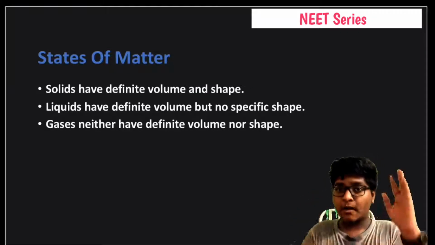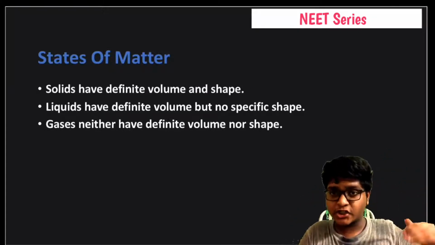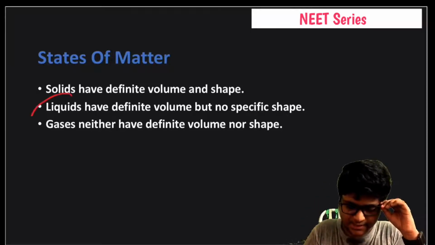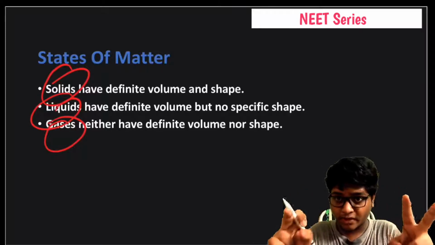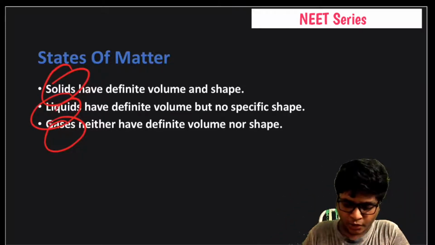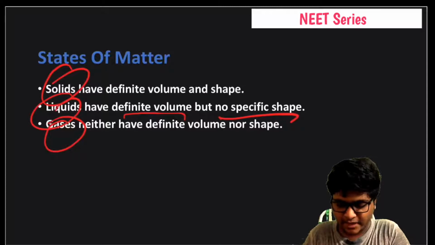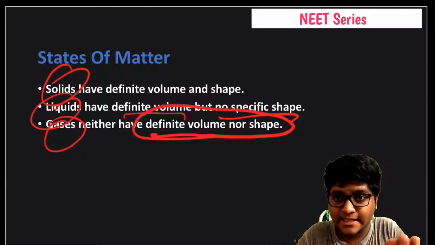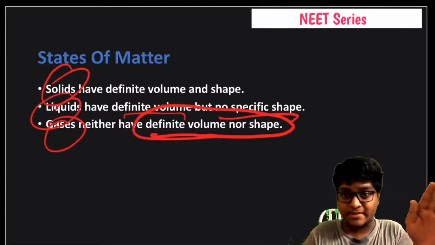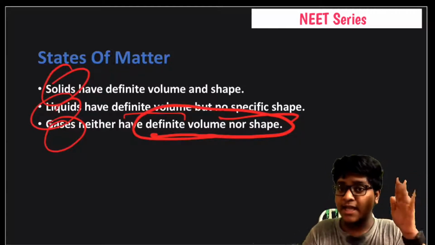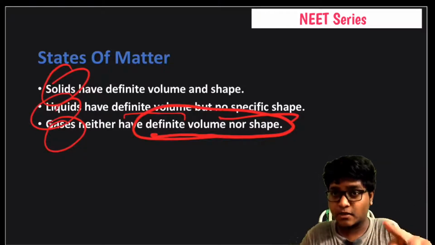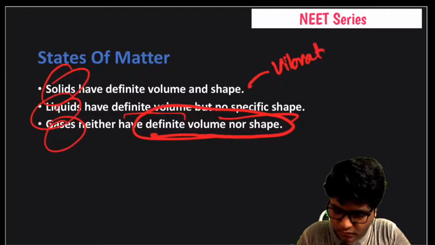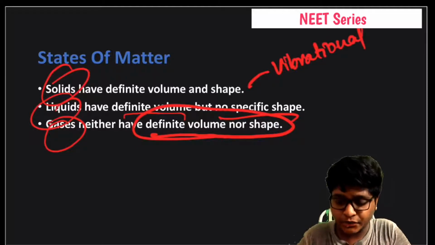States of matter. From the above translational, rotational and vibrational motion, we can define solids, liquids and gases like this. Solids have definite volume and shape, liquids have definite volume but no specific shape, and gases do not have definite volume and shape. Whereas in liquids specific shape is absent but specific volume is present. In solids both are present. Okay, in solids it is vibrational motion.